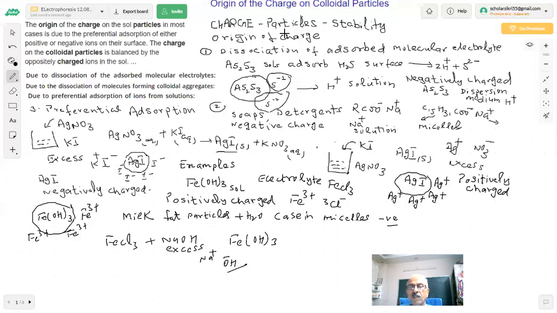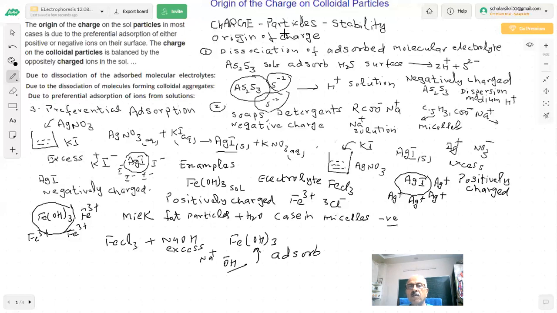This is in excess, so it will adsorb which ion? OH minus ions. So preferential adsorption of the ion which is common to the colloidal particle takes place. Experimentally, we have observed this. Then it will become negatively charged.